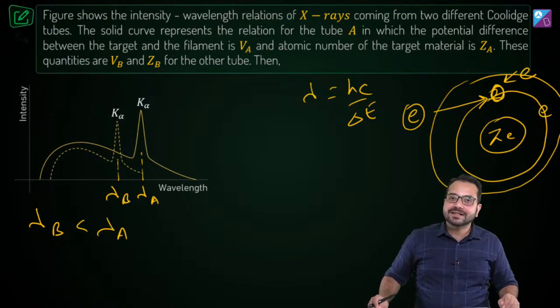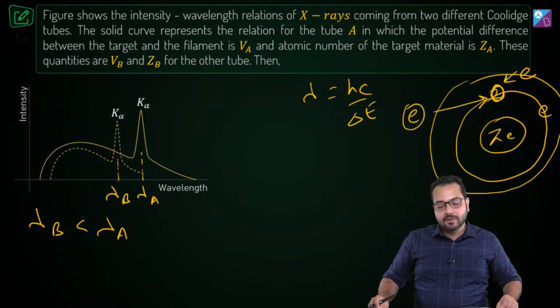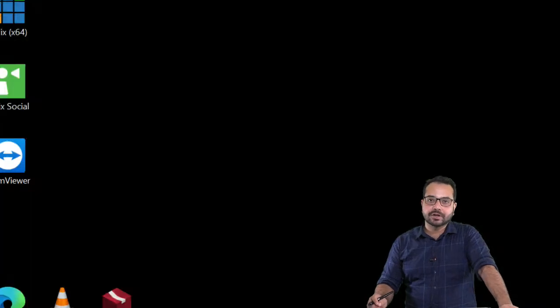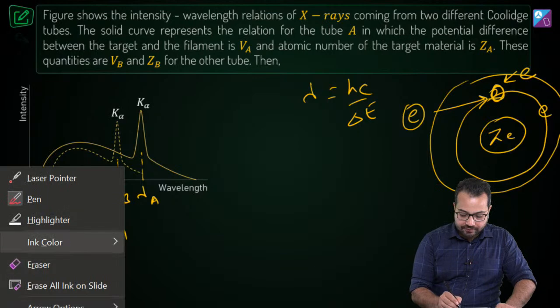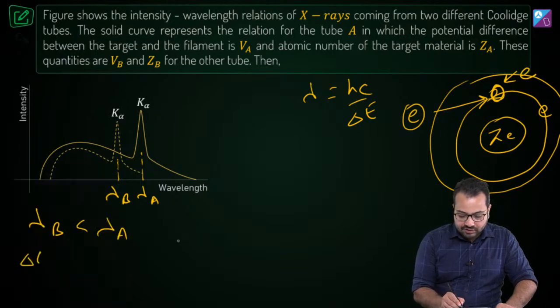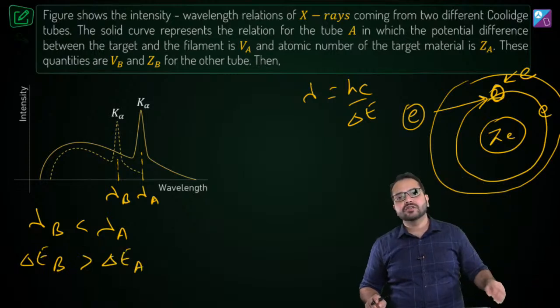If lambda B is less than lambda A, it means that the energy of transition of B is going to be greater than the energy of transition of A. Do you agree? So the energy of transition of B is going to be greater than the energy of transition of A. And what is energy of transition?